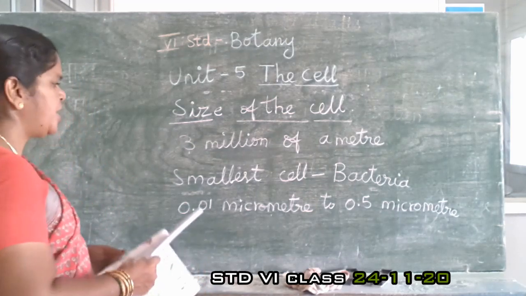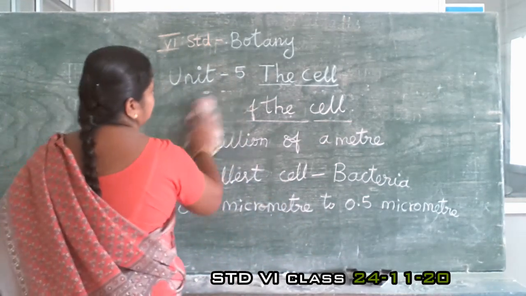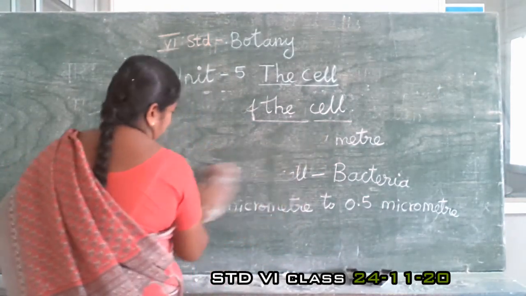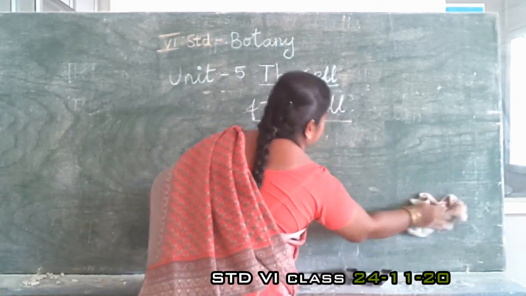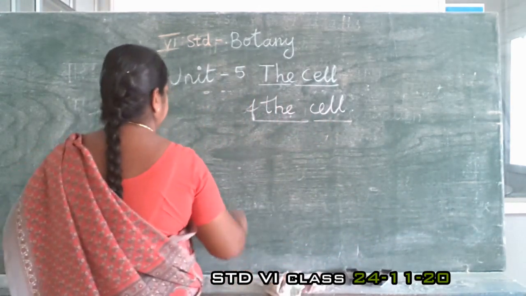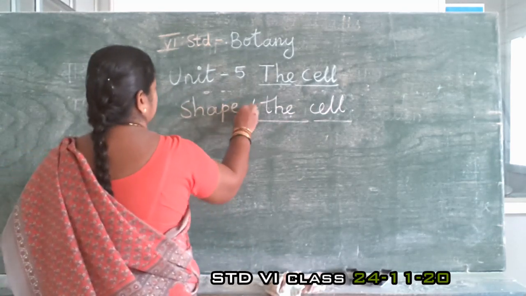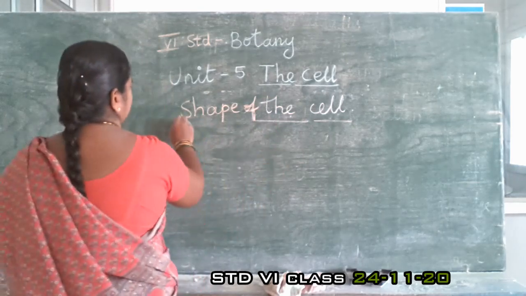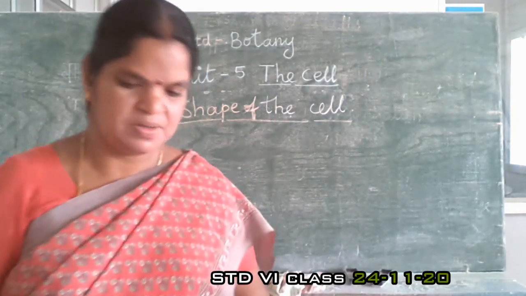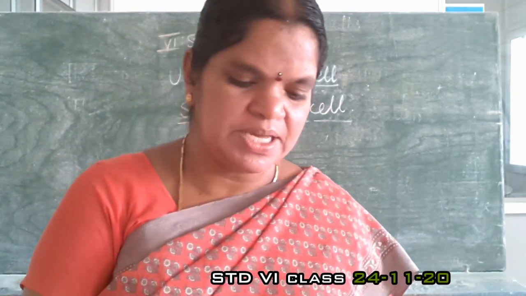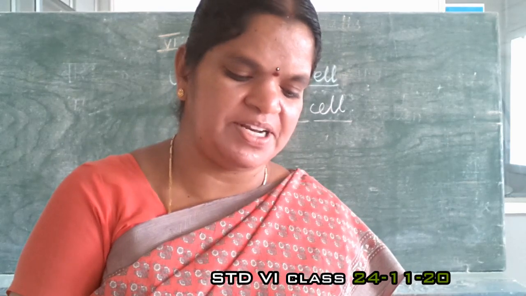Next one, shape of the cell. Cells have different shapes. For example, some shapes are given in the picture.